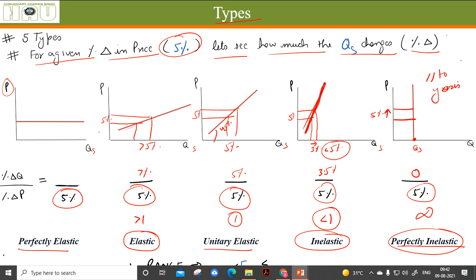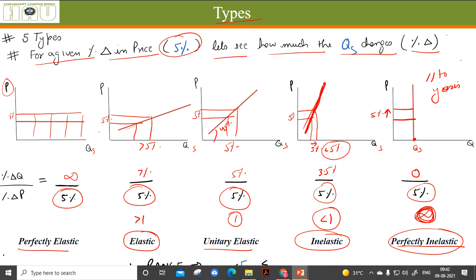Perfectly elastic. When the price of something changes by, let's say, 5%, we just don't know by how much the quantity supplied is going to change. We just don't know. It can be anything. It can be infinite. Okay. Sorry, I just made a mistake here. In this case, the value of